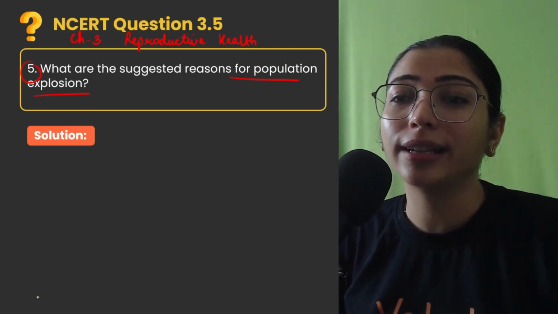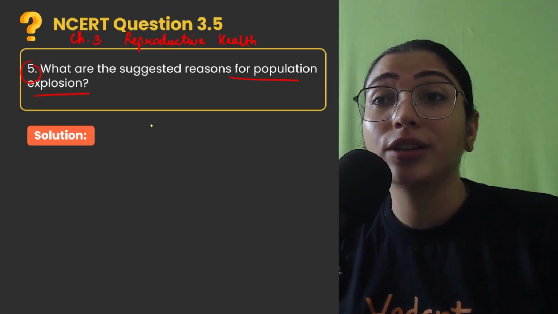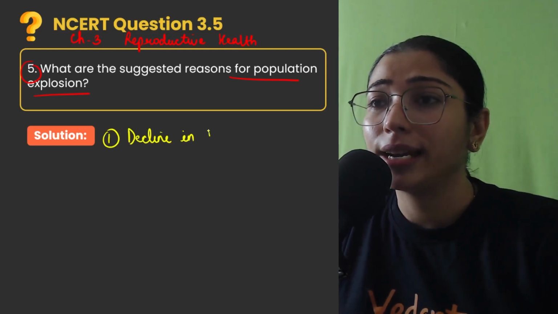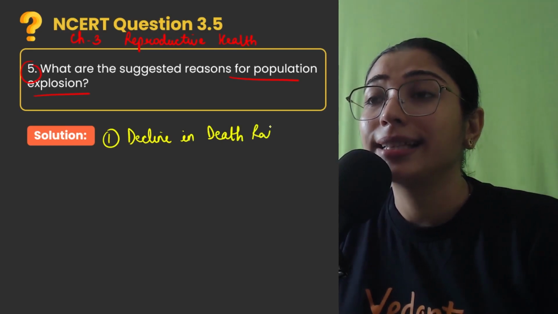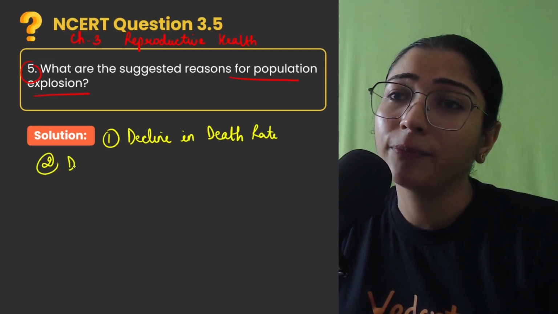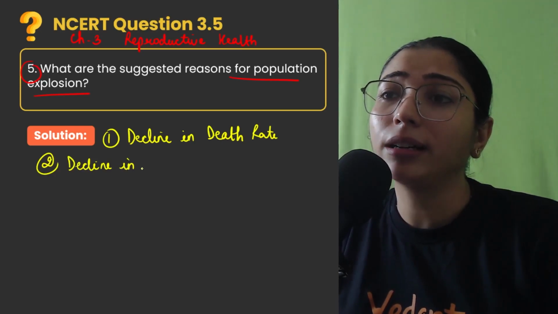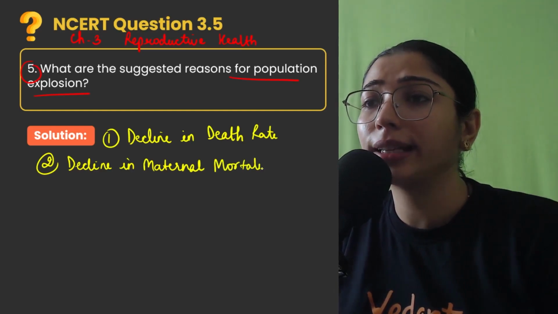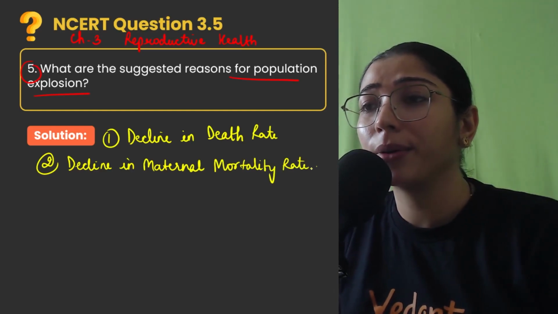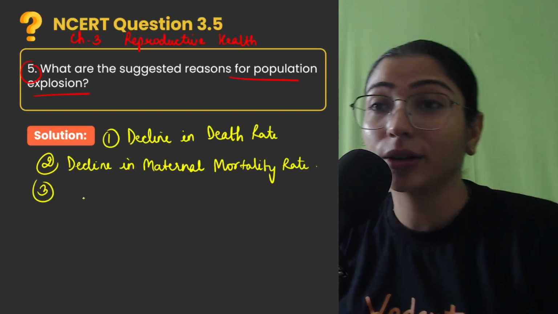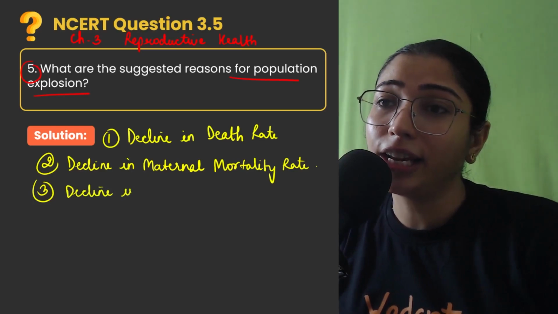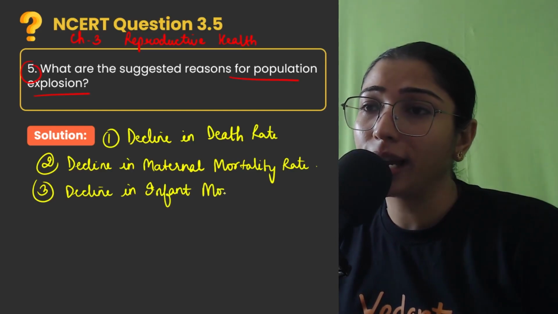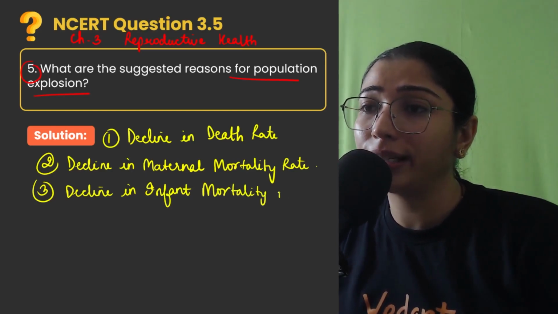So first reason here that we can write, what are the suggested reasons for population explosion? Number one is decline in death rate, right? Second, I have told you, decline in maternal mortality rate. Maternal mortality rate, deaths of mother at the time of delivery, that has come very down, right, because of advancements in medicine and technology. Again we can say decline in infant mortality rate. Infant means newborn babies.